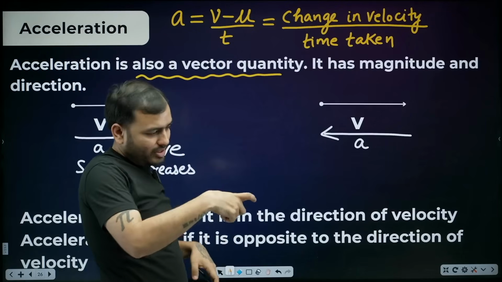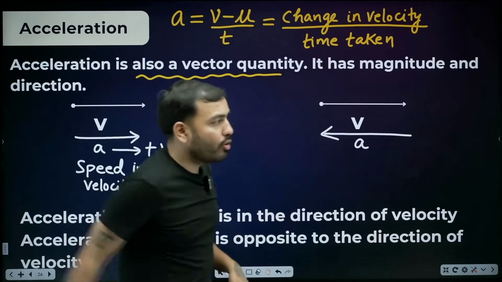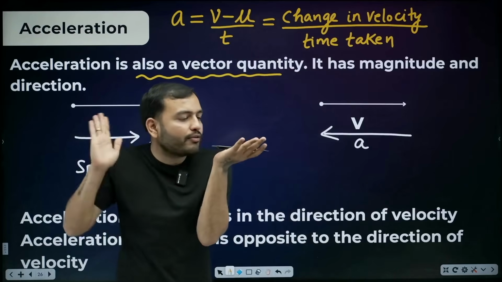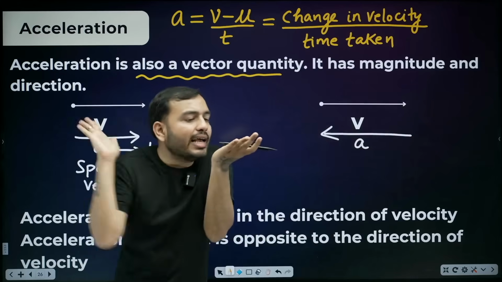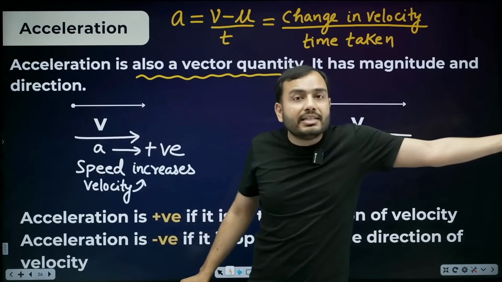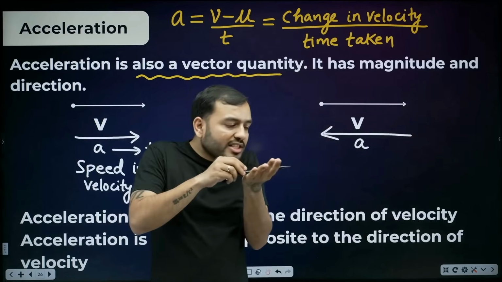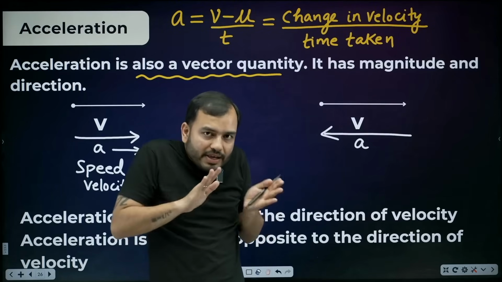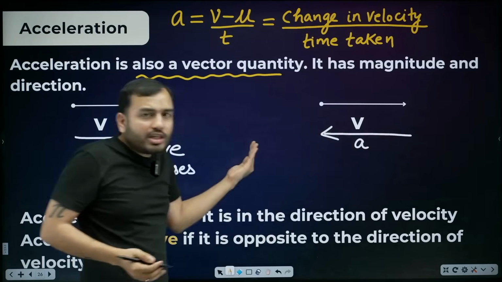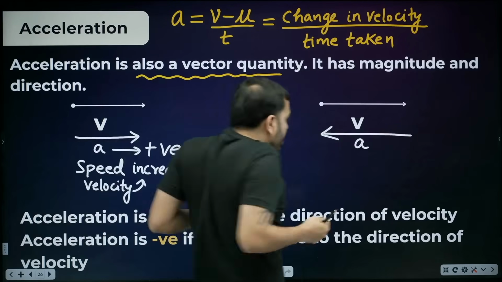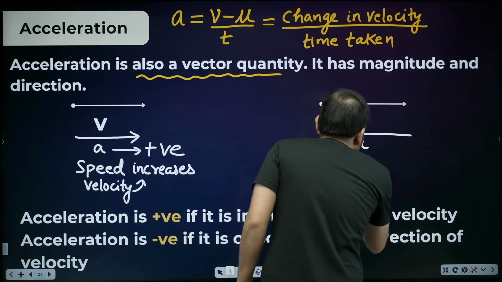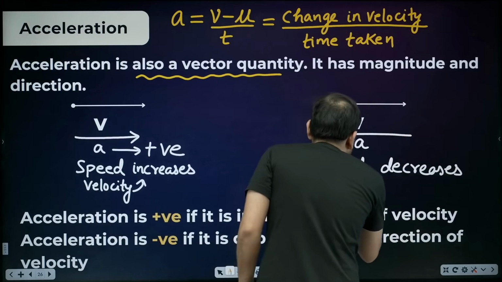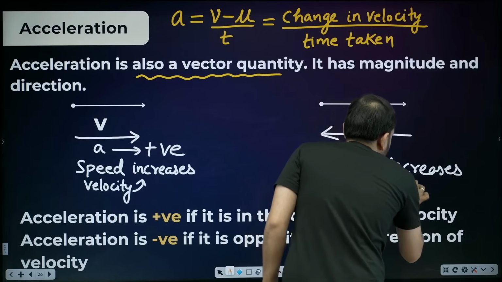If you push it from behind, it runs forward, because wherever you applied acceleration, speed will increase in that direction. But suppose this toy car is moving this way and you pull it back a little, then its speed decreases. So if acceleration is in the opposite direction, if you pull it back, then beta, what will speed do? Speed decreases. Or you can also write it as velocity decreases.